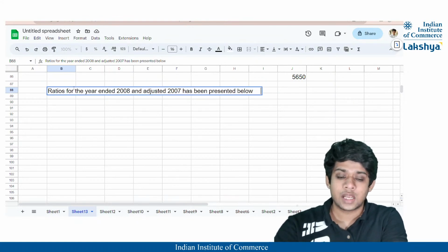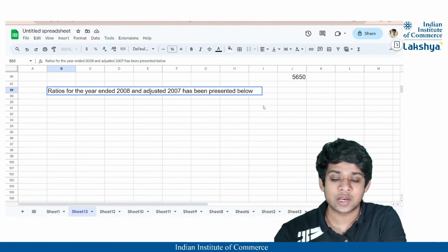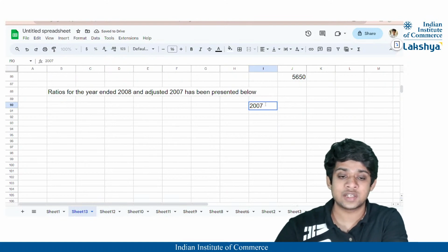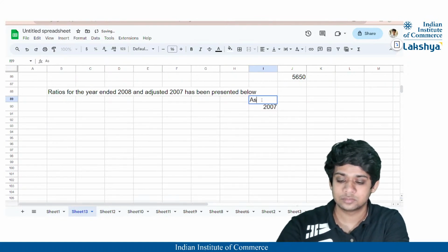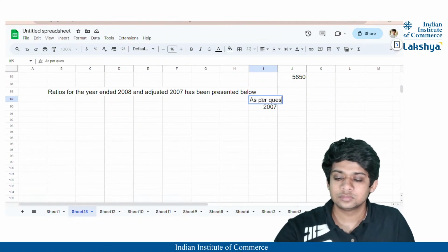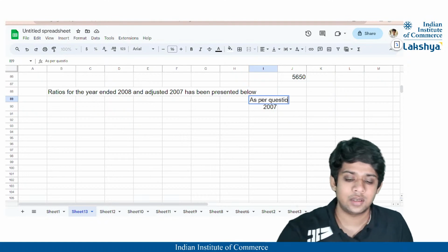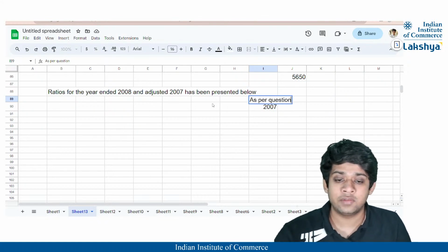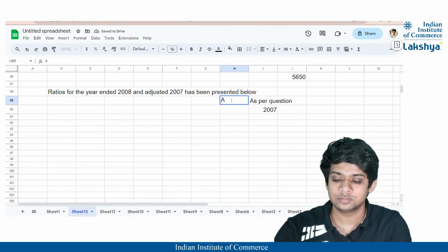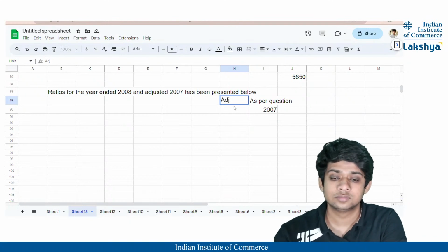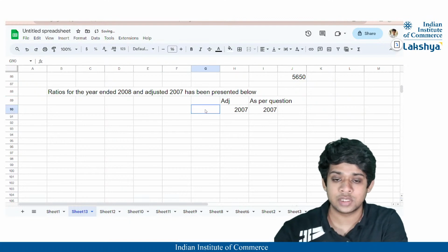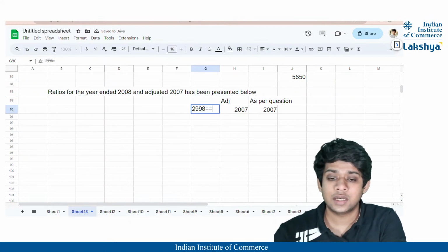Also, whatever is mentioned as per the question, we are going to clearly state here. So 2007, as mentioned per the question, then probably we will have our adjusted 2007 ratios and our 2008 ratios.